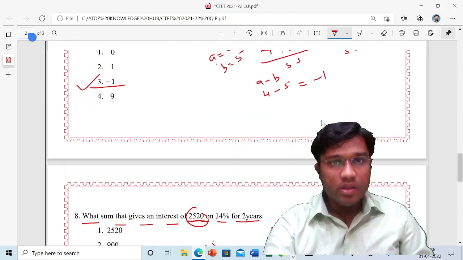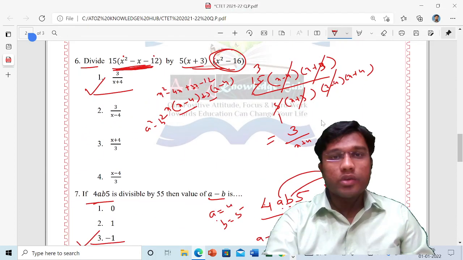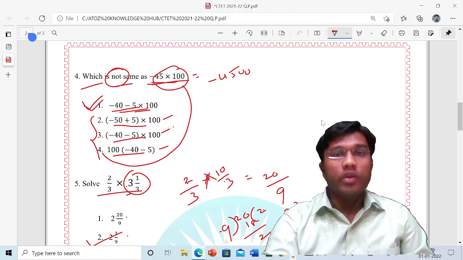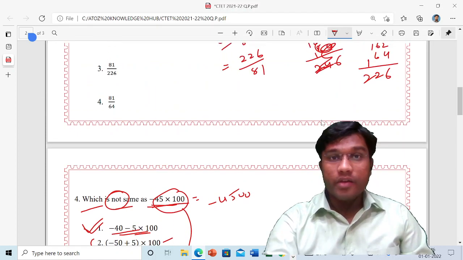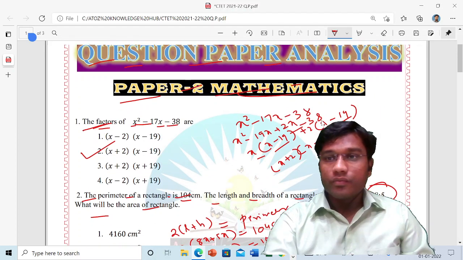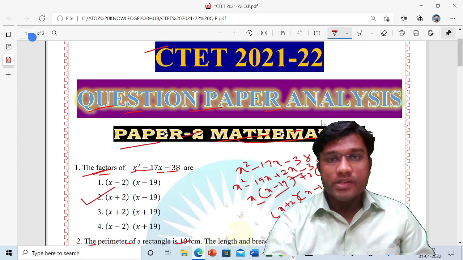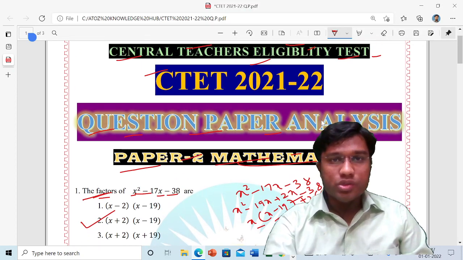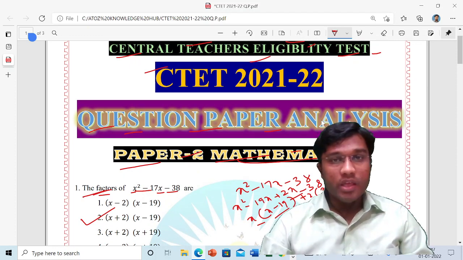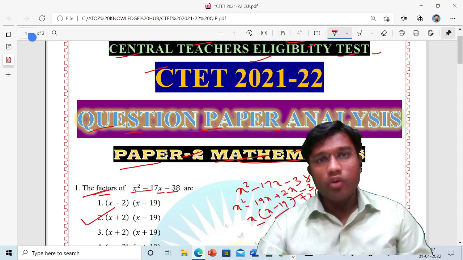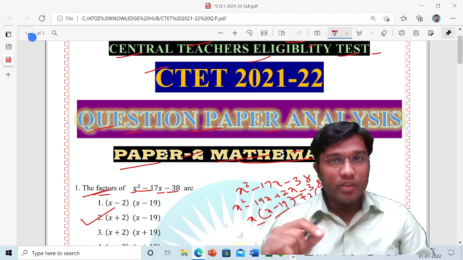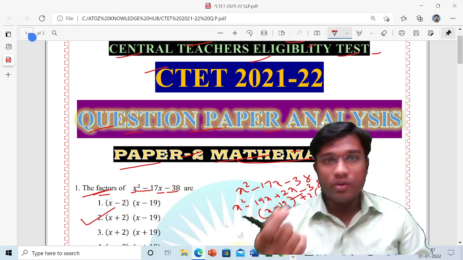I have solved this paper to make you sure that you also can get good marks in the CTT examination. The paper is very easy. If you did not attend this time, try next time and get good marks. Our motto and aim is that whatever solutions or analysis we provide, it will somewhere help students or aspirants. If any one or few of them are getting benefited from the A to Z Knowledge Hub channel, then it is worth it for us and for you also.